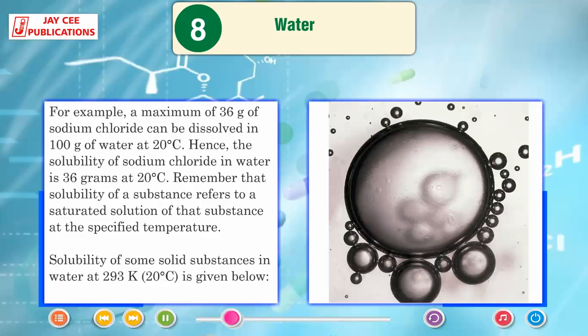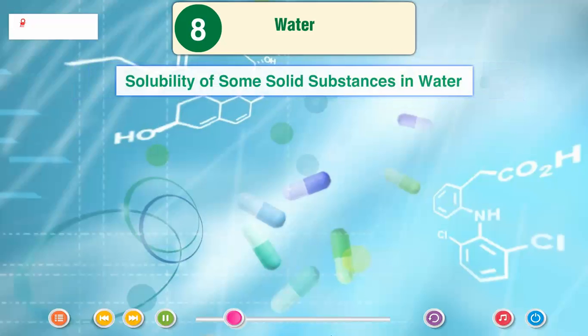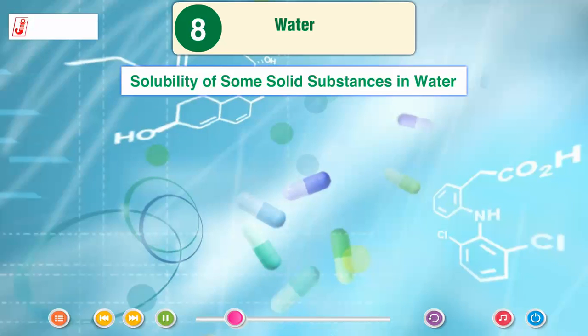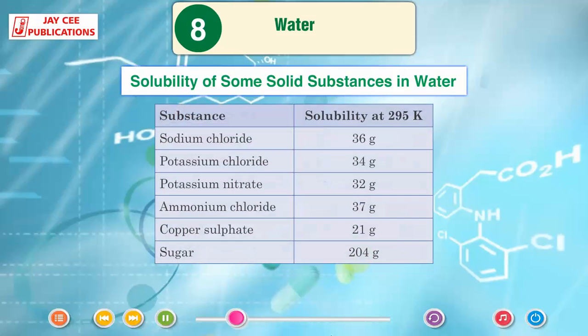Solubility of some solid substances in water at 293 K or 20 degrees centigrade is given below. Solubility of some solid substances in water: sodium chloride 36 gram, potassium chloride 34 gram, potassium nitrate 32 gram, ammonium chloride 37 gram, copper sulfate 21 gram, sugar 204 gram.